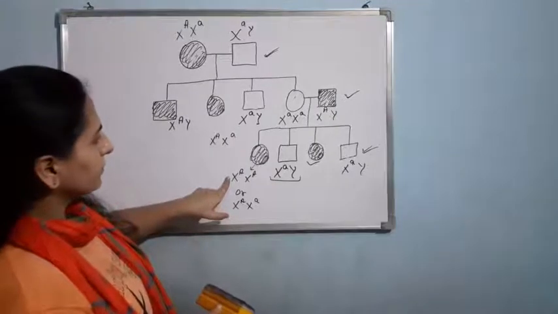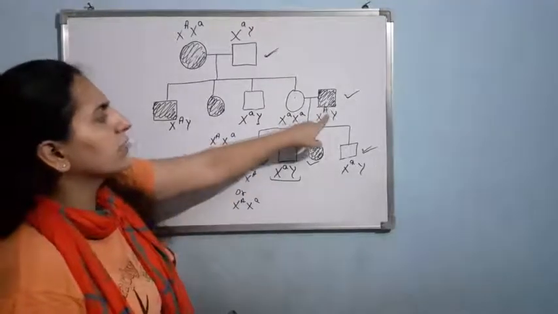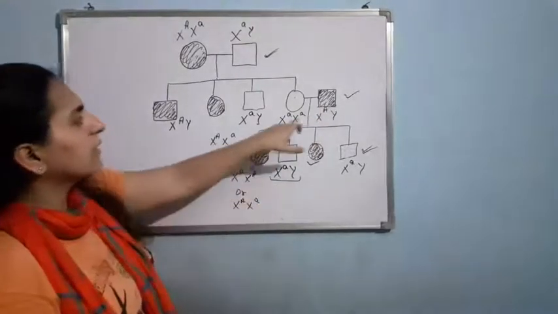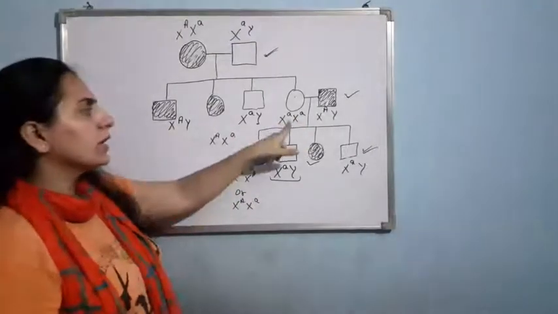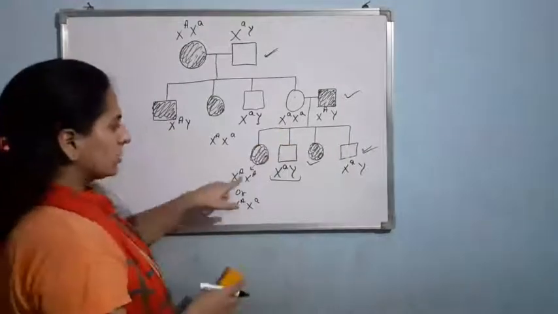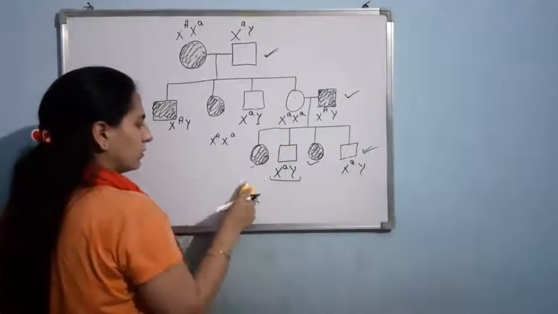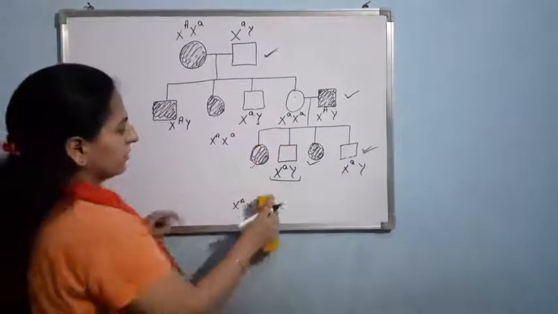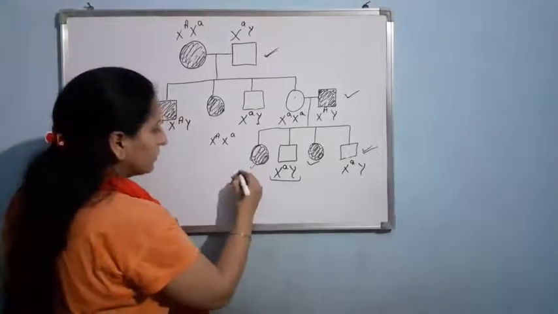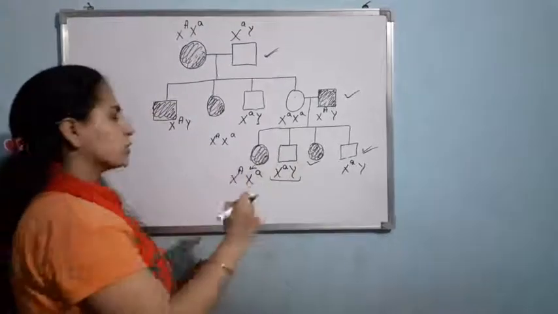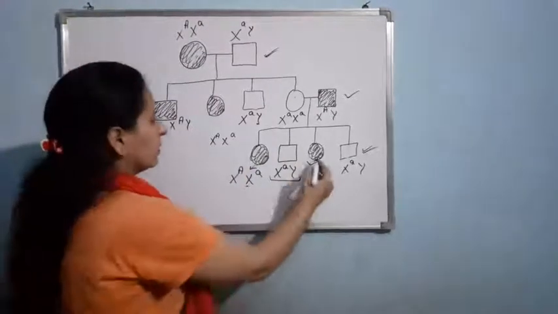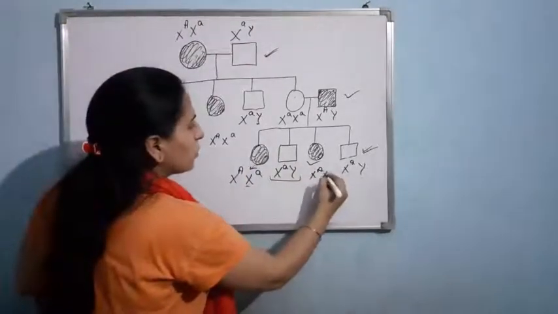X capital A, X capital A: capital A can be given by the father, but second capital A can't be given by the mother. Mother can always give X small a. So this condition is not possible. So this condition can be there, X capital A, X small a. As mother will surely give small a, so small a must be there. Here also X capital A, X small a.